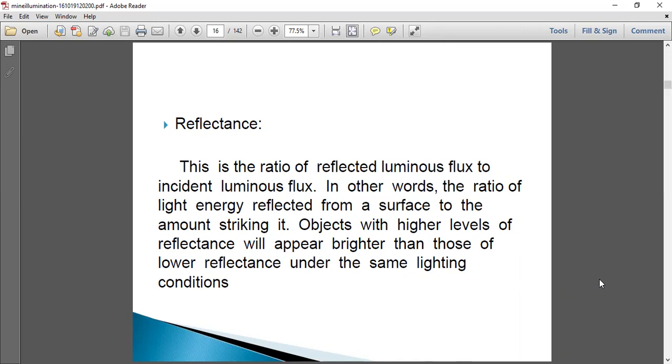Objects with higher levels of reflectance will appear brighter than those of lower reflectance under the same lighting conditions. So when two objects are placed adjacent to each other, if an object appears bright, that means it has a higher level of reflectance.